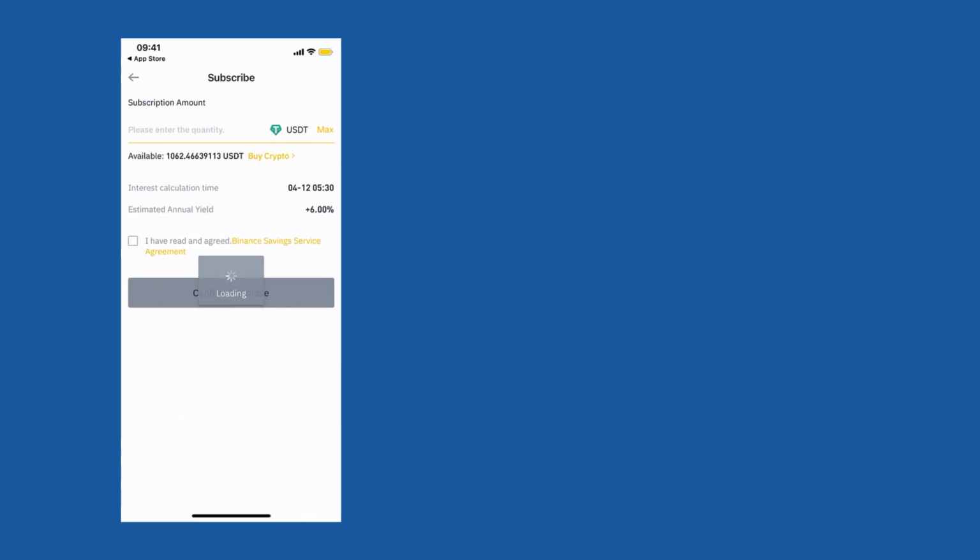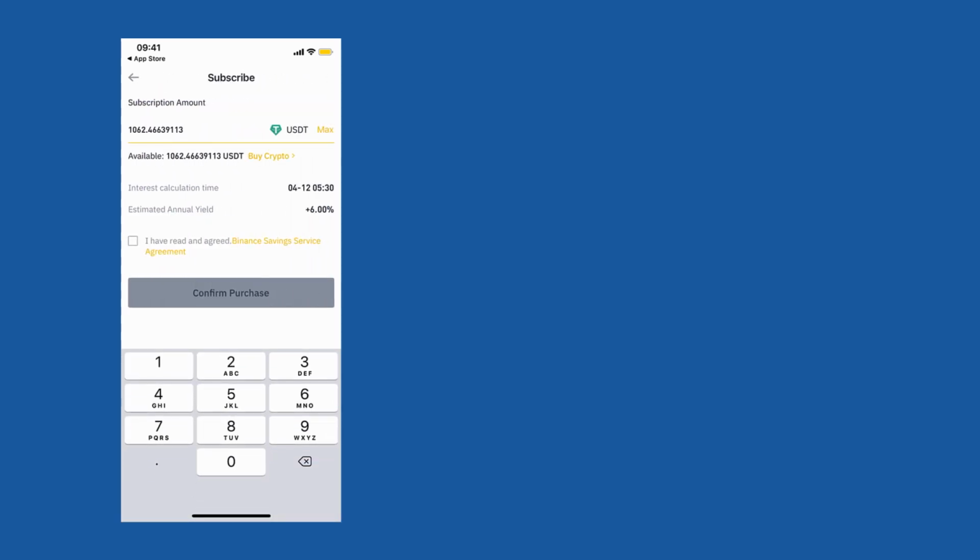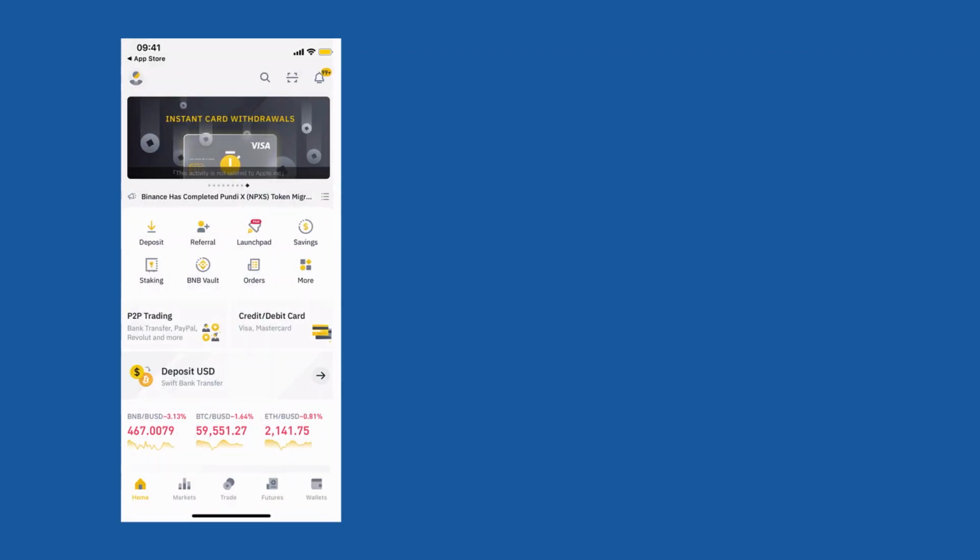You can click on USDT. You can click on subscribe. And then you can add your subscription over here. And you can see that the estimated annual return is about 6% at this time. So that's how you do the saving account.